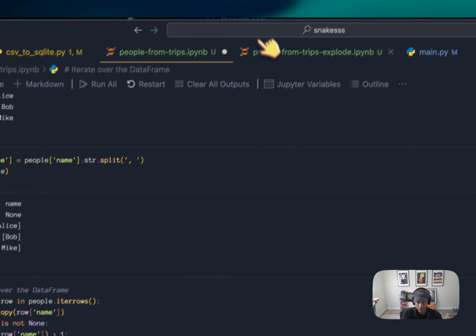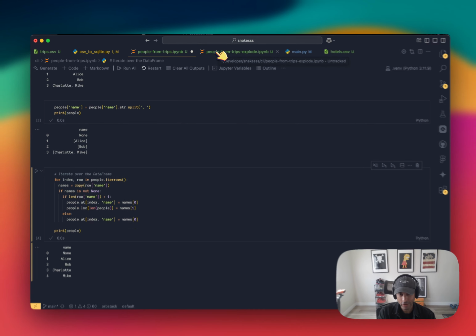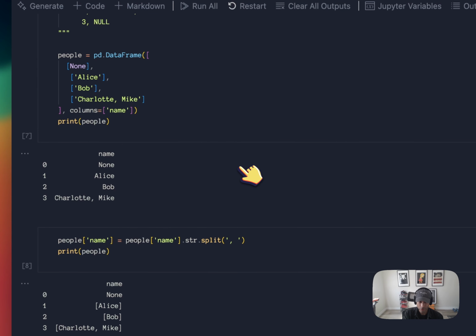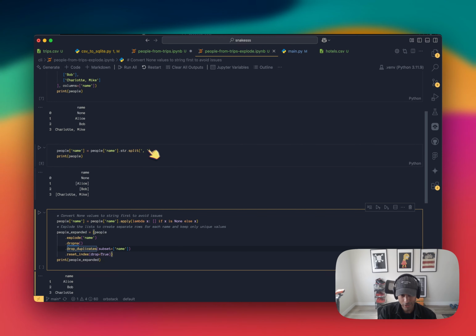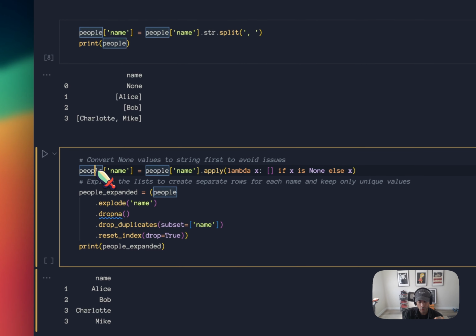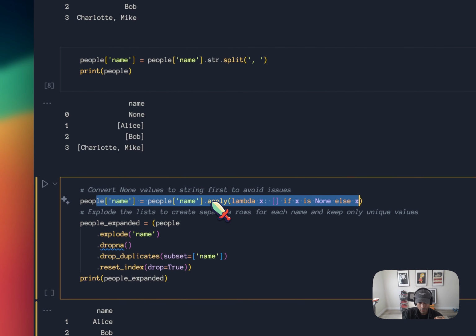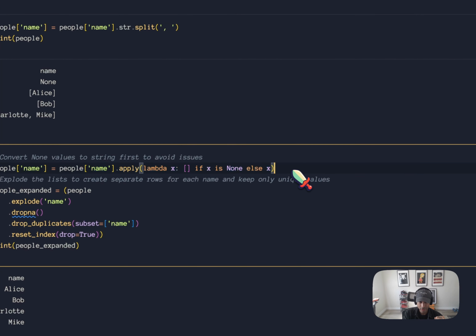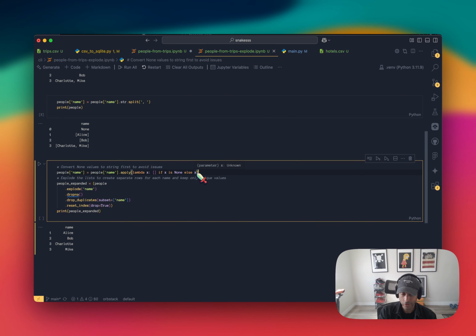Now, this is a very naive approach. So really what you want to do is use built-in pandas methods, because obviously the people who work on pandas, they've already thought of everything, and their approaches are much better. So all of this is pretty much the same, right? I have my data frame here. I'm splitting by the string. But now what I'm going to do is normalize my values, right? So I had that None value there. So I'm going to apply it to the name column and normalize the values. So if x is None, then return an empty array, else just return the array.